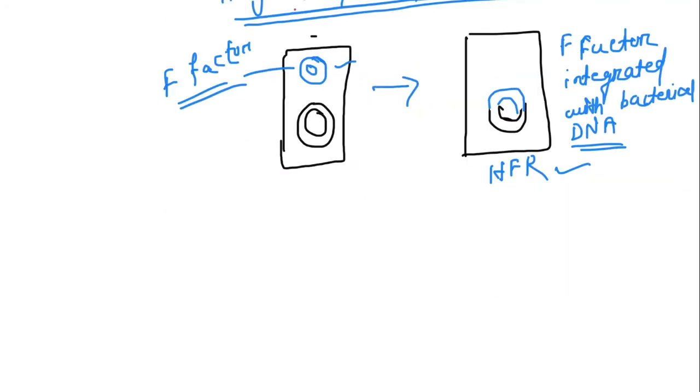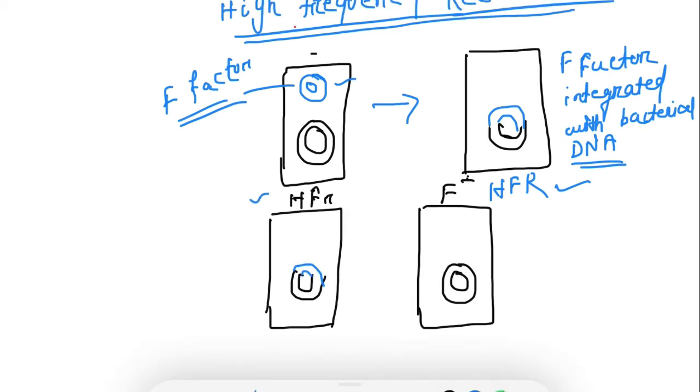So now have a look at conjugation between an HFR cell and an F minus cell. So this one is the HFR and this one is the F minus bacteria, and now we will conjugate between them. First, the cells will be joined by a conjugation tube. Then in the next step, there will be a nick on the F factor.